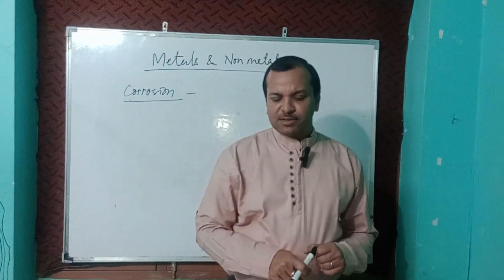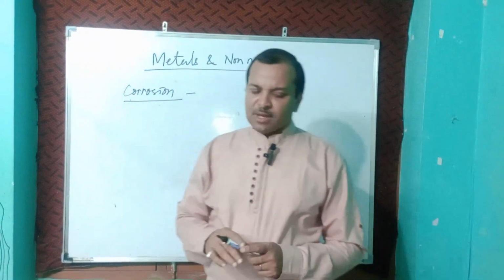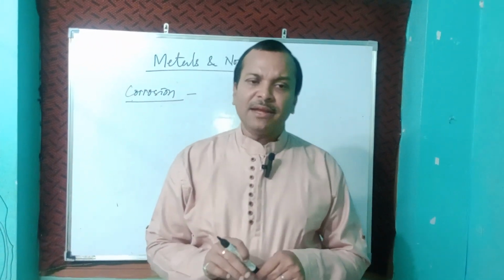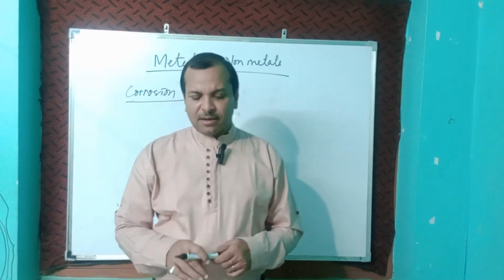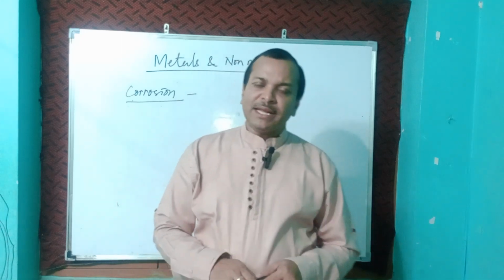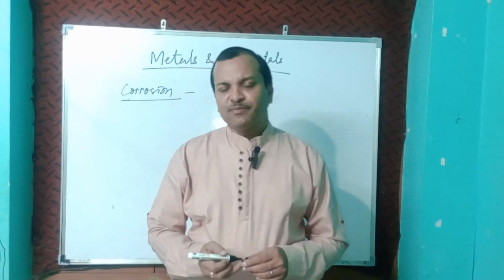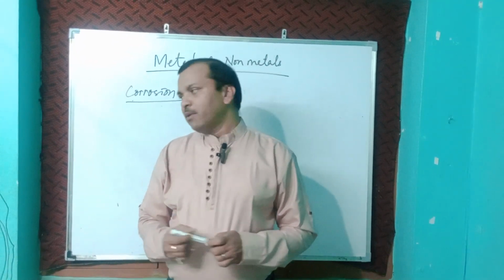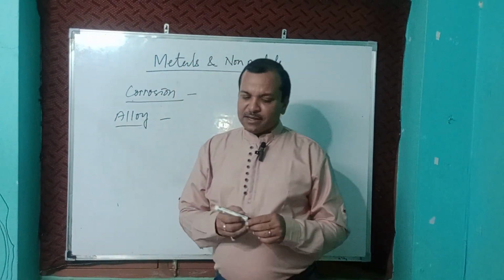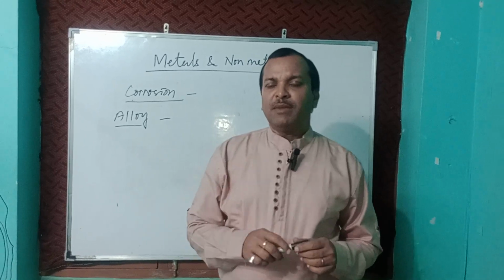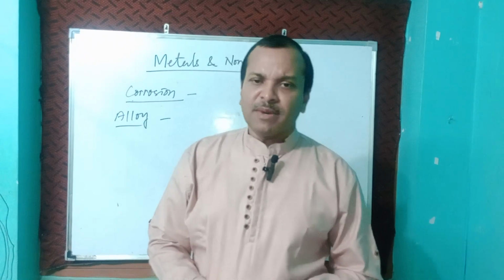So how can we prevent corrosion of metals? It can be prevented by applying some grease, by painting the metals, by galvanization, by tinning, which means coating with another metal, by electroplating, and by alloying. Alloying means making it an alloy. What is an alloy? An alloy is a mixture of two metals, or sometimes a non-metal also.